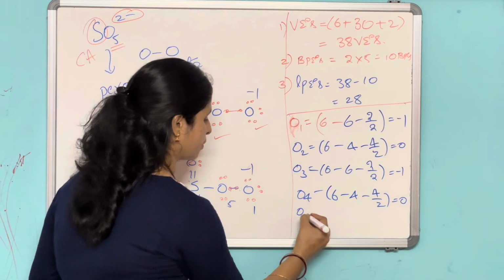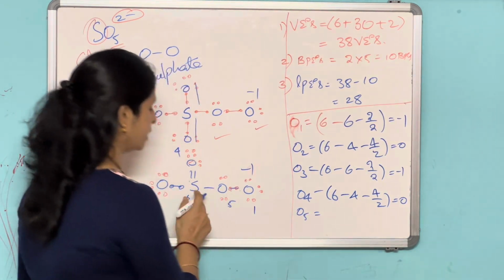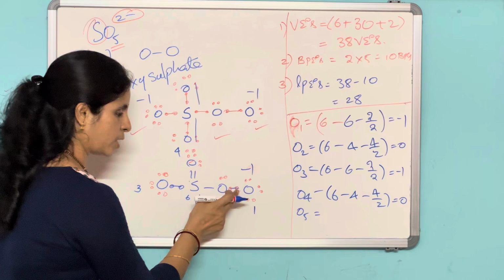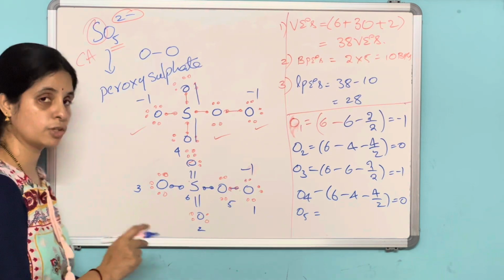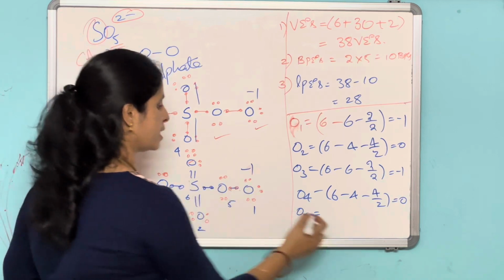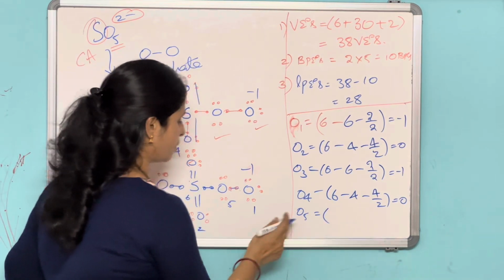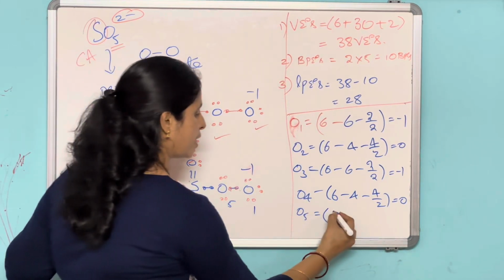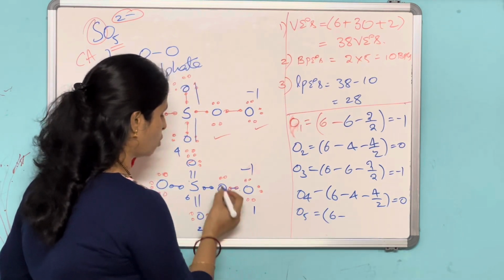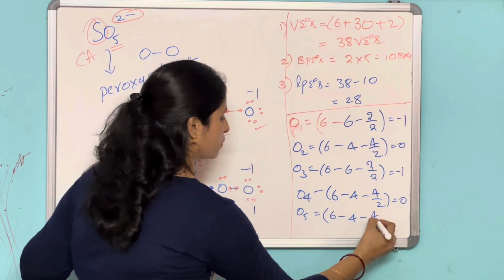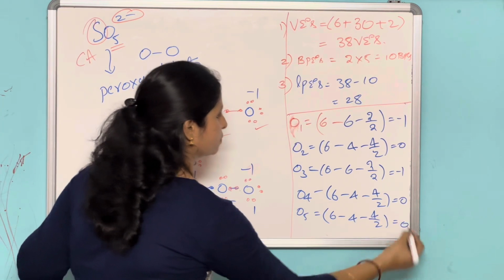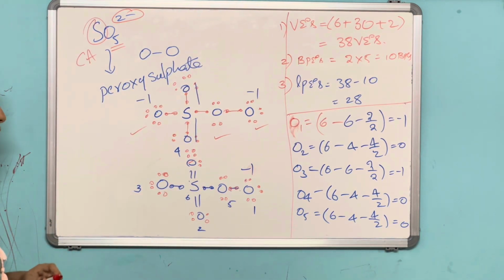And O5, oxygen with a double bond: valence electrons 6 minus lone pairs 4 minus bond pairs 4 by 2, which is 0.